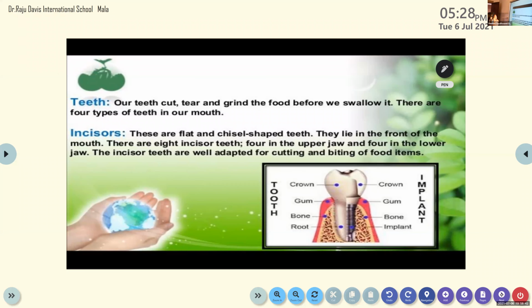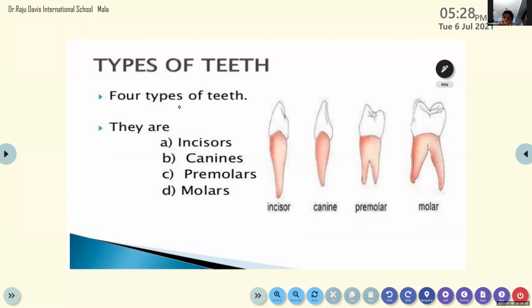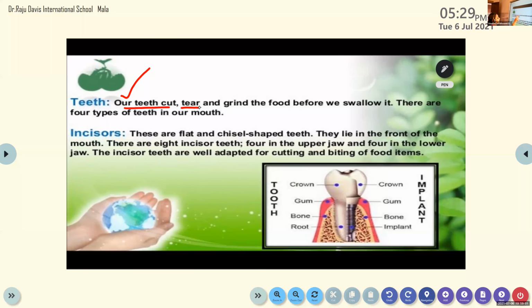And inside the mouth, you can see teeth, right? What is the function of teeth? To chew, break down the food. It is to cut, tear, and grind the food before we swallow.